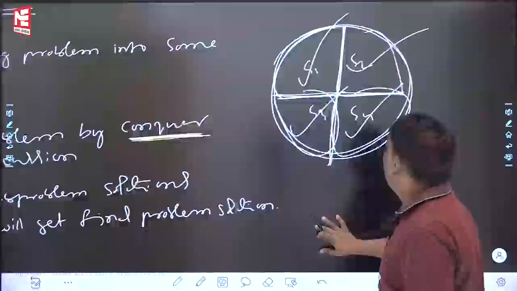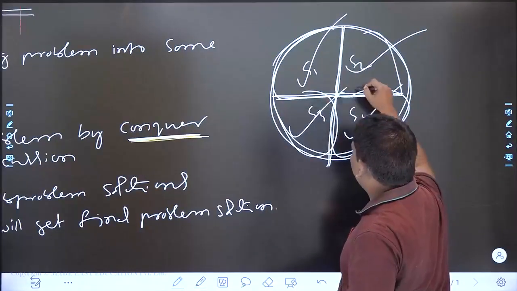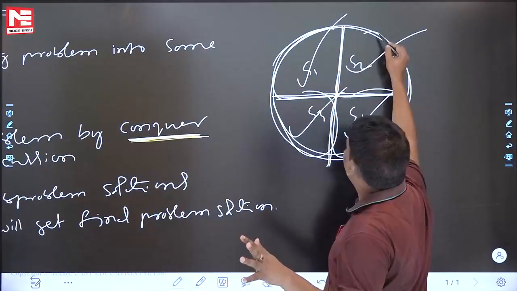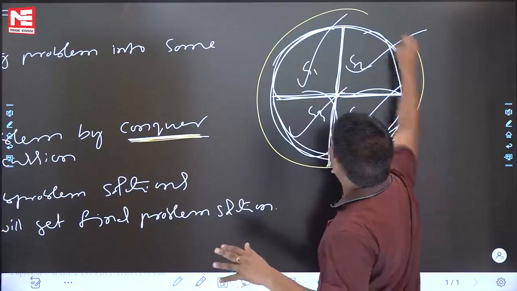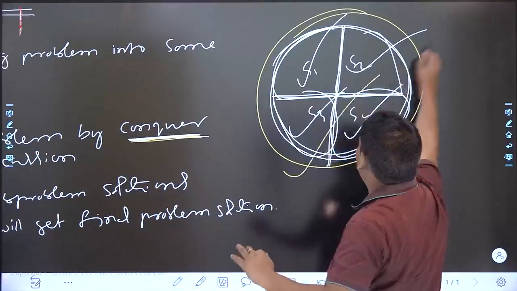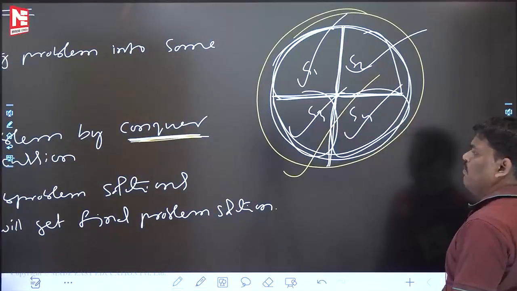Now what will you do? Divide is completed. Next one, conquer, means you solve the subproblems. Yes, I have done that. Now afterwards, what is the answer? Take the subproblem solutions and combine them somehow, then you will get the final problem solution. That's called divide and conquer.